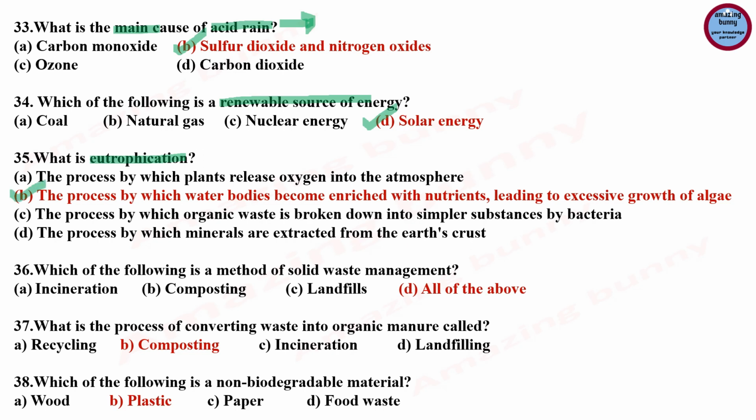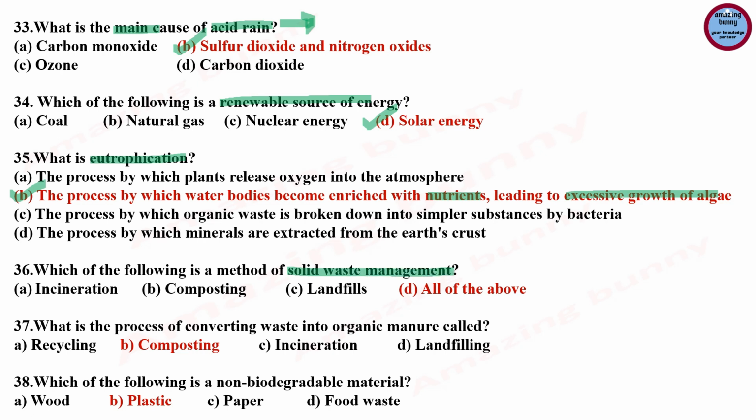What is eutrophication? And the answer is, it is a process by which water bodies become enriched with nutrients, leading to excessive growth of algae. Harmful algal blooms, dead zones and fish kills are the result of eutrophication, which occurs when the environment becomes enriched with nutrients, increasing the amount of plant and algae growth in estuaries and coastal water.